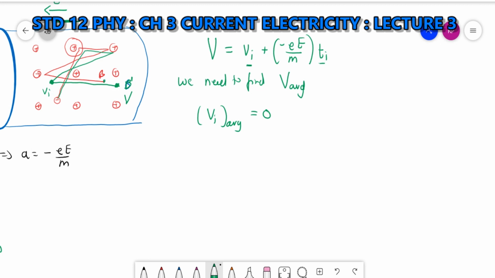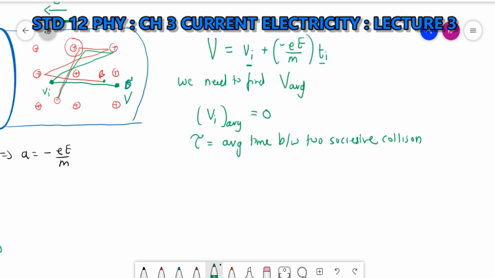Let tau be the average time between two successive collisions. For some electrons ti may be slightly greater than tau, and for some it will be less than tau.